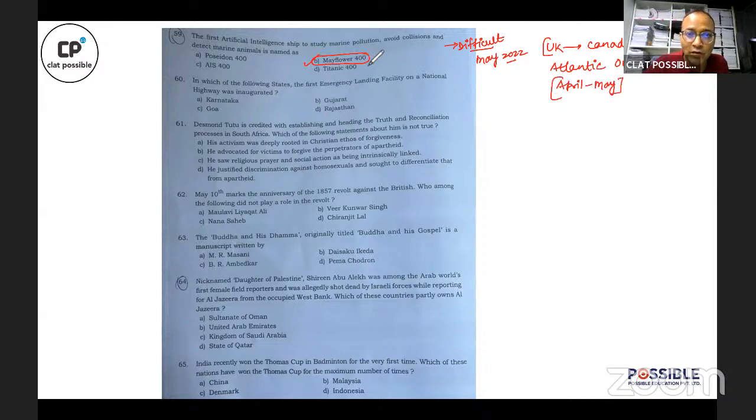And after Mayflower, this 400 is basically the gap between an initial Mayflower ship which sailed on the same route 400 years ago in 1622. So this Mayflower 400 is a tribute to another ship which sailed on the same route 400 years ago from UK to Canada, right? So to pay tribute to it, this is named Mayflower 400, but the difference is that the ship is completely managed by artificial intelligence with zero human involvement.